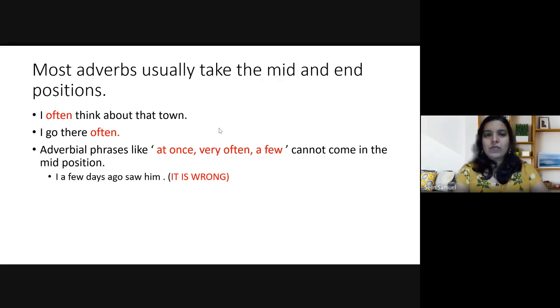Here, simply understand that phrases like "at once" and "very often" cannot come in the mid position. If I say "I a few days ago saw him," it is wrong. You can say "A few days ago I saw him." That would be right. But you cannot put these adverbial phrases in the mid position.